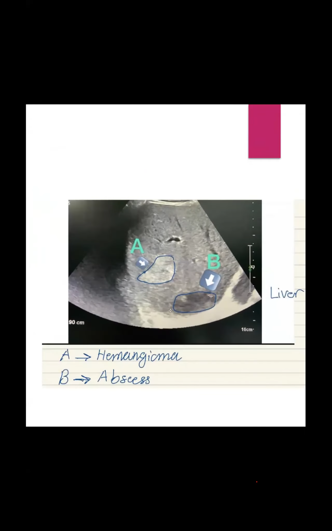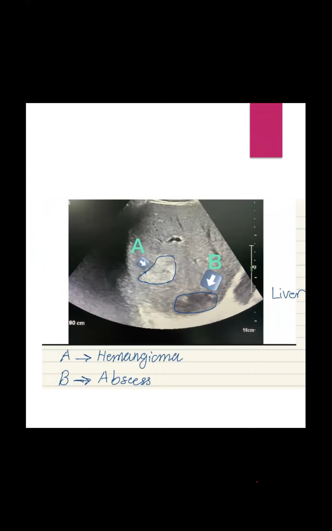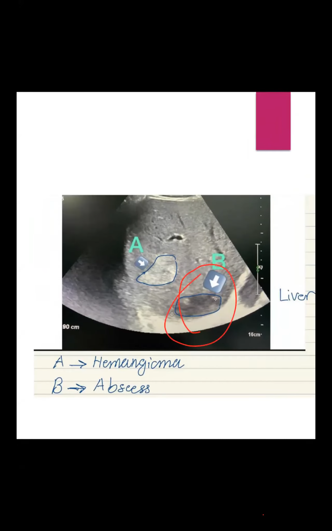See, another way, this is the abscess and this is the hemangioma. In an abscess picture the leukocyte count will always be high. The hemangioma picture is also like that, but the leukocyte count will not be high. There will be a bleeding picture. Septation will be there. In half of the candidates they will give you the picture of hemangioma or abscess, or they will ask about the management or investigation you will do.